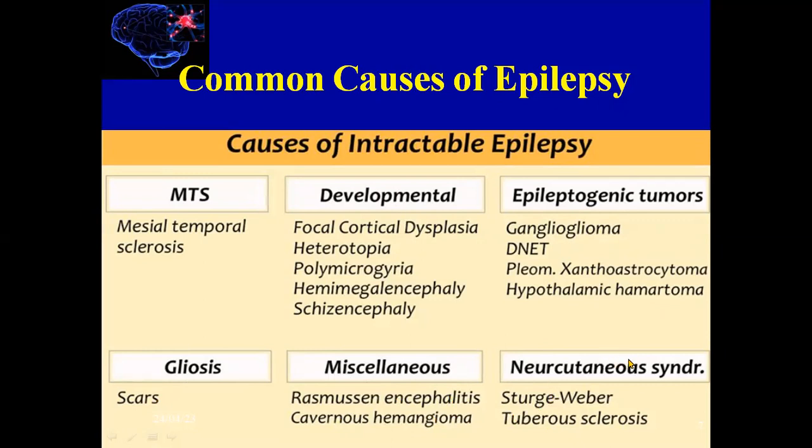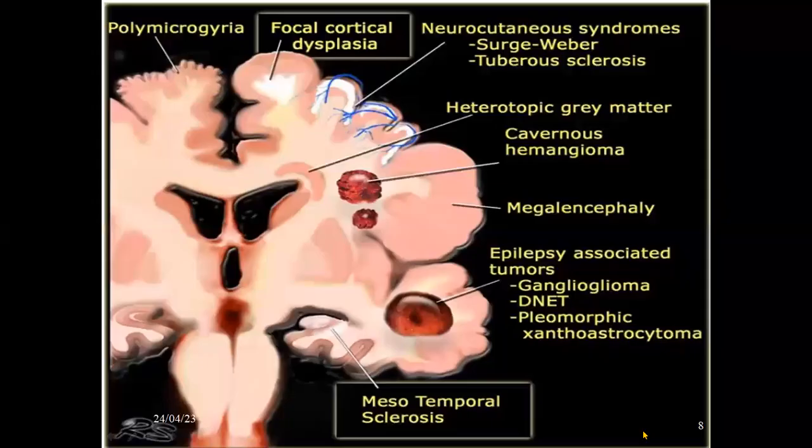And lastly, neurocutaneous syndromes. We have two: firstly Sturge-Weber syndrome, and also tuberous sclerosis. This is a picture of the causes. We have here polymicrogyria, focal cortical dysplasia, and neurocutaneous syndromes like Sturge-Weber and tuberous sclerosis.